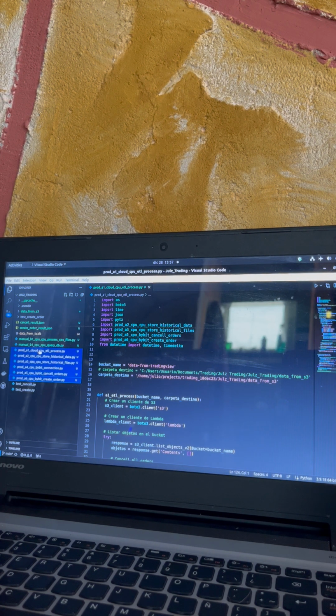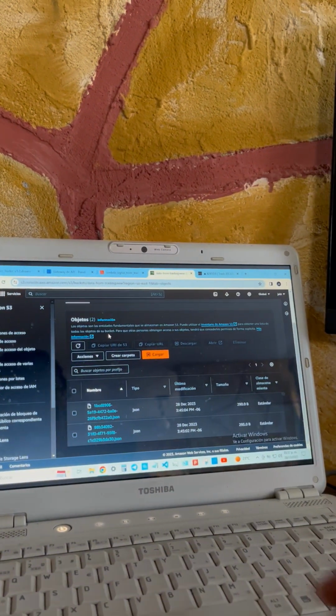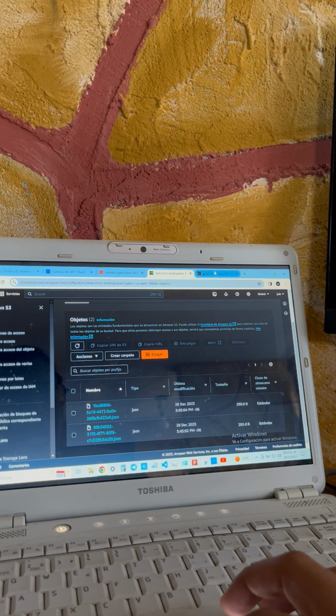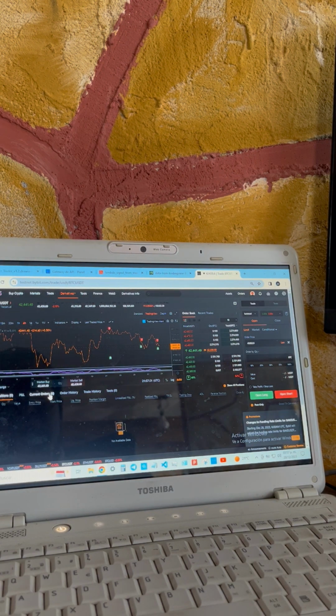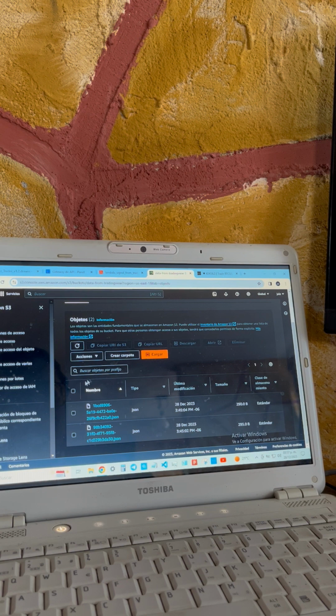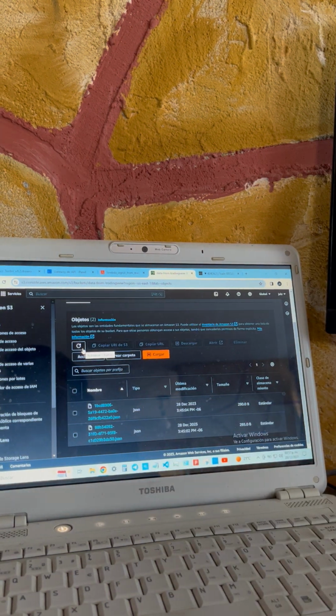So that's what I do. And this is the broker. Right now my broker doesn't have any position open, so let's ingest these two JSON files with my computer.